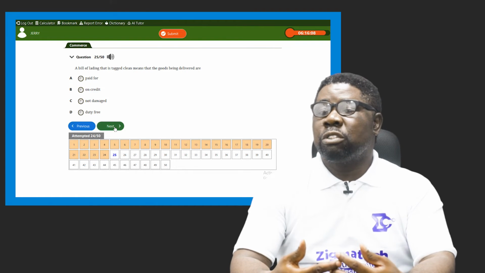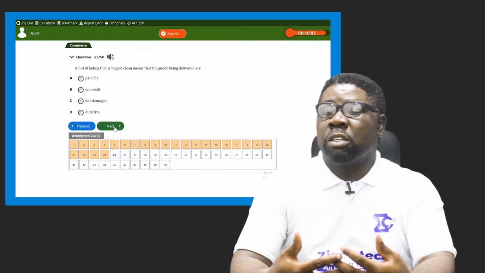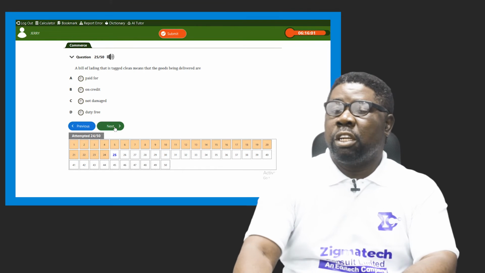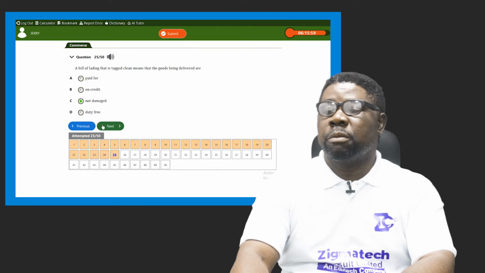So it shows that there's no form of damage to any of the goods being transported to the destination. So that's what a clean bill of lading tries to say. So our answer here is option D.